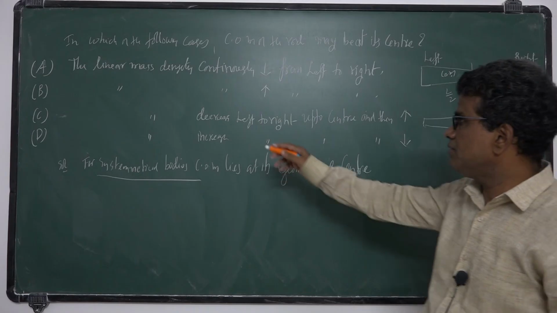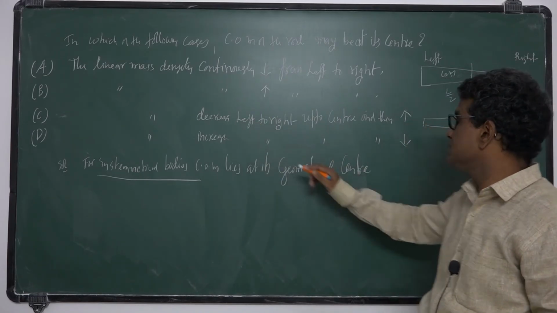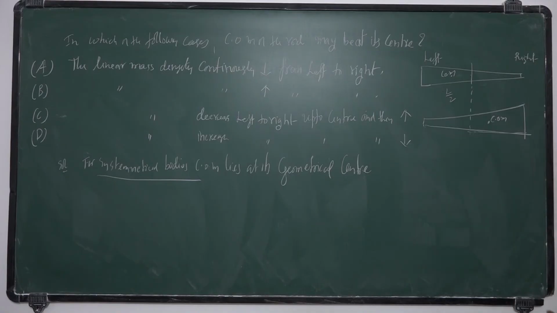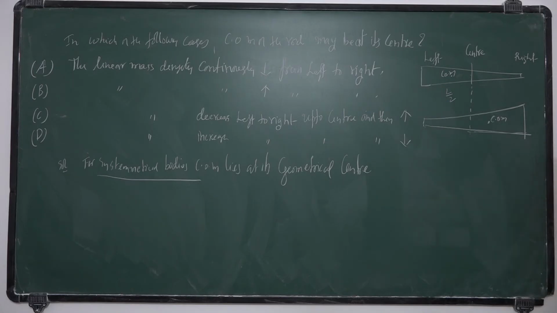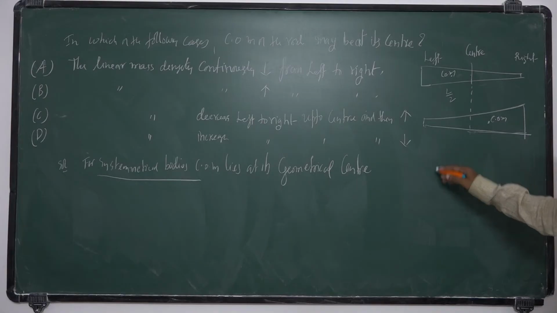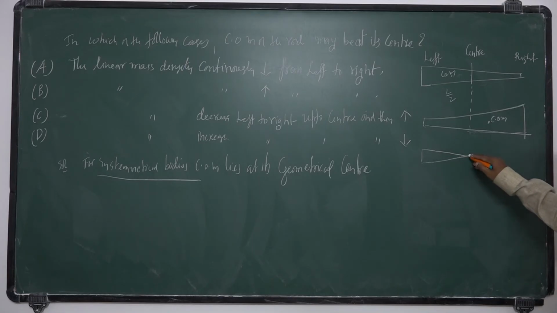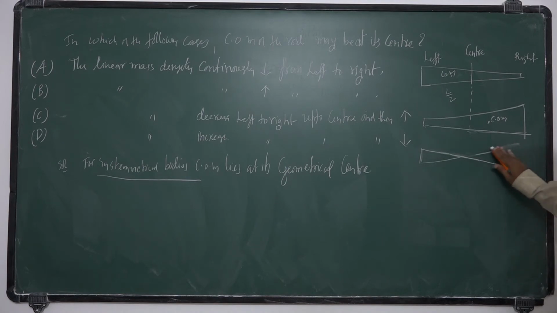Next, the linear mass density decreases left to right up to center. This is the geometric center, and then after the center it increases. First it decreases up to center, then increases, so it will be like this.